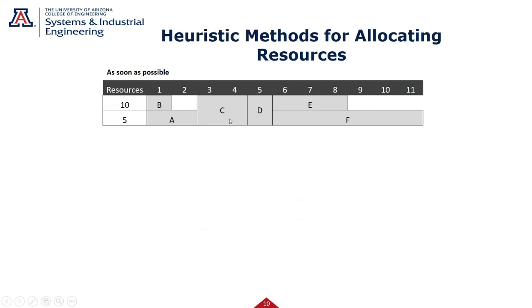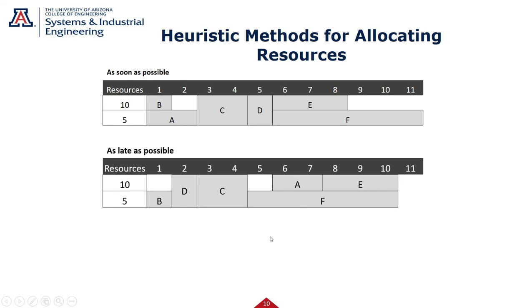So I start C there, then I can do D, then I can do E, then I can do F. Look at what we just did. By balancing to 10 heads, we took a 9-day project and made it 11 days. So boss, I can do this with 10 heads, but I need 2 more days. One heuristic.